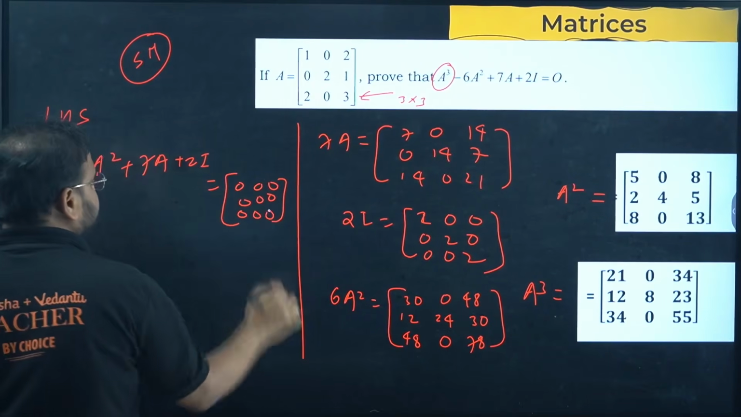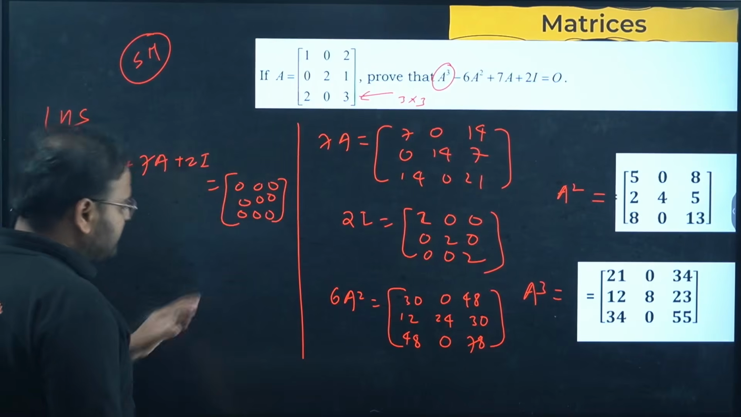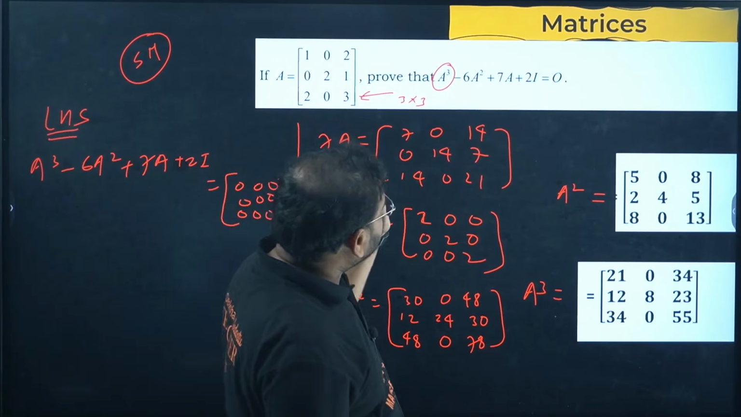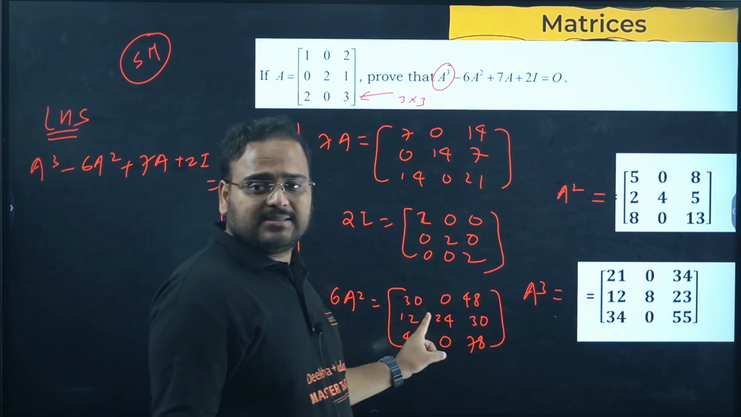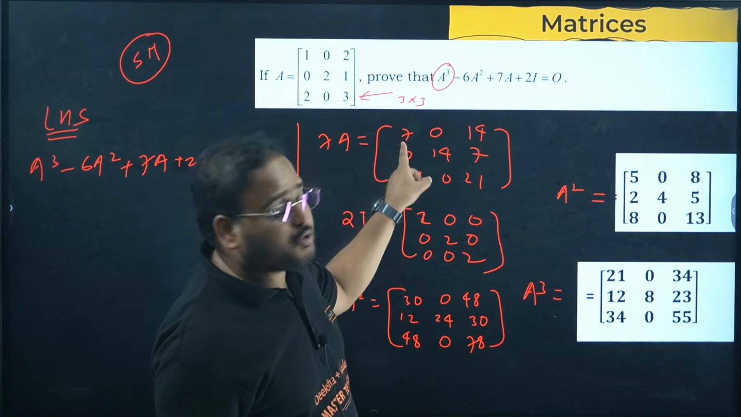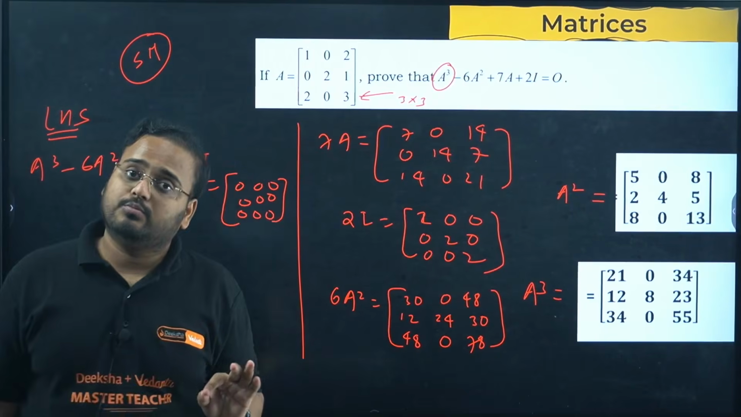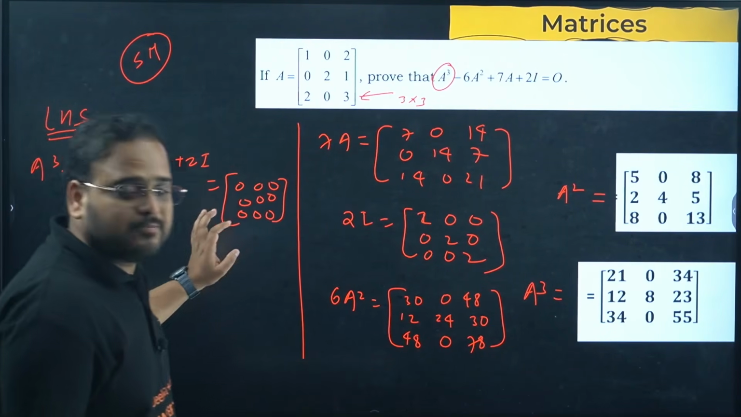Solve it please. You'll get this answer. Get the difference, I'll show you. Check here. 21 minus 30 is minus 9. Minus 9 plus 7 is minus 2, plus 2, 0. Try for all the terms. Okay, done. Let's move on.